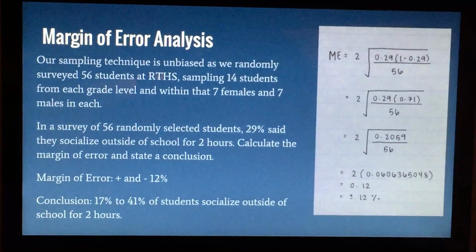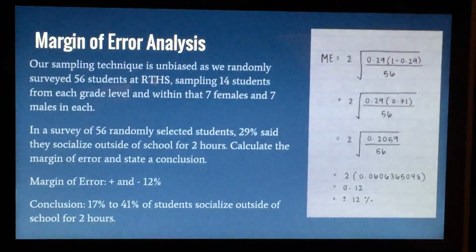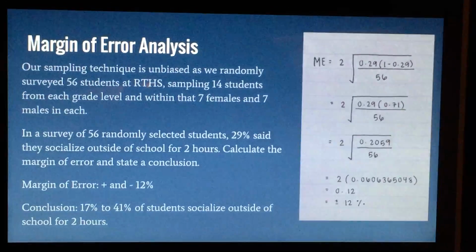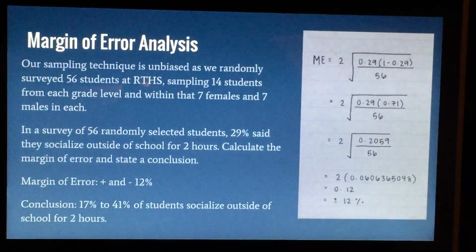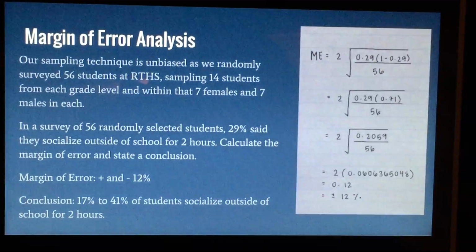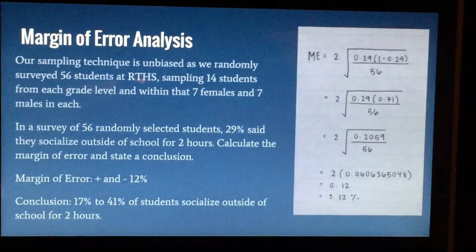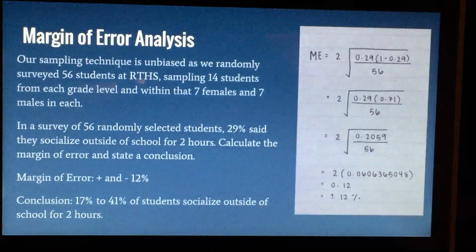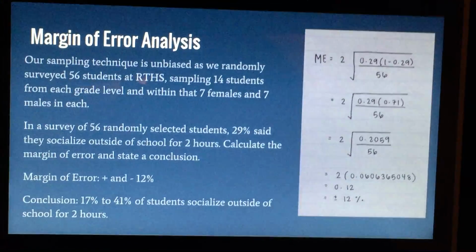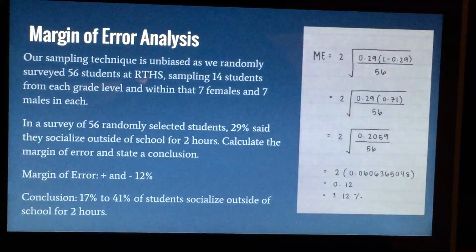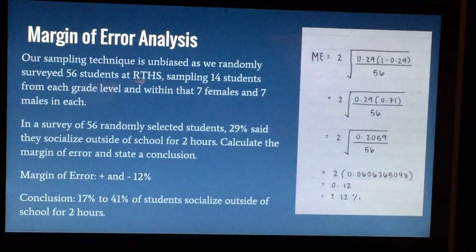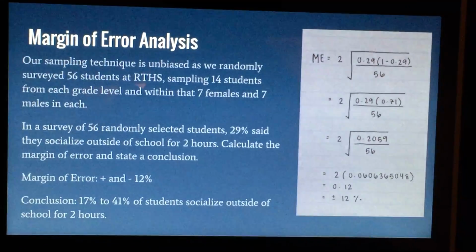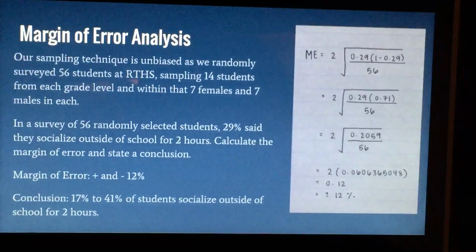So for our margin of error analysis, our sampling technique was unbiased because we randomly surveyed 56 students at RTHS. So what we did was we sampled 14 students from each grade, 7 females and 7 males. In our survey of 56 randomly selected students, 29% said they socialize outside of school for 2 hours.